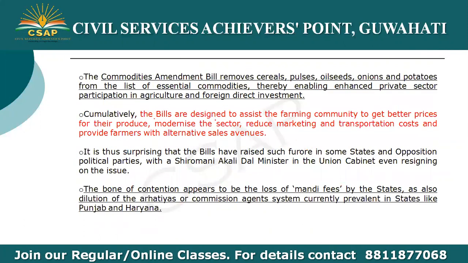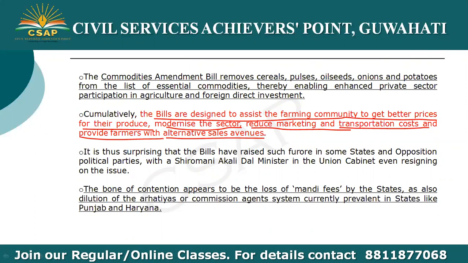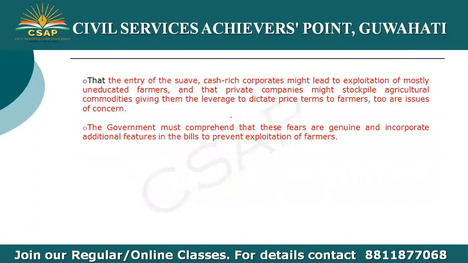The bills are designed to assist the farming community to get better prices for their produce, modernize the sector, reduce marketing and transportation costs, and provide farmers with alternative sales avenues. However, they have received opposition from various state governments and opposition parties.